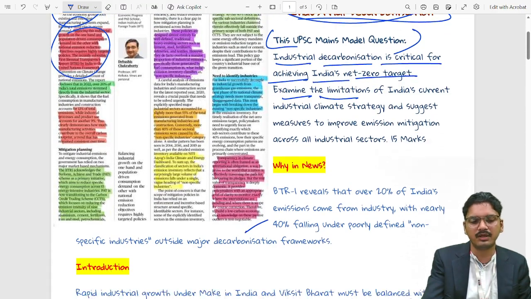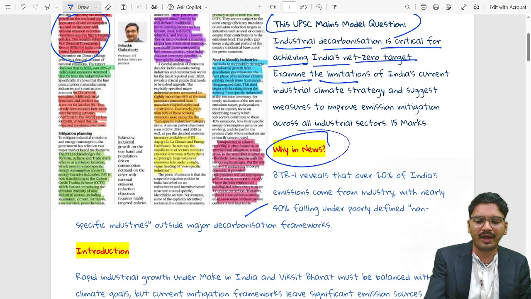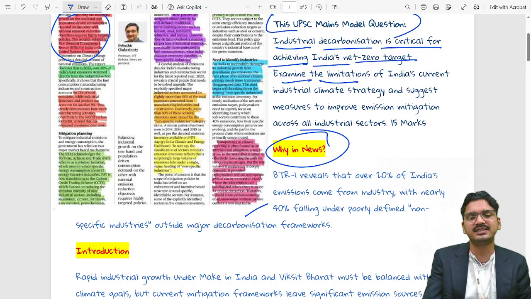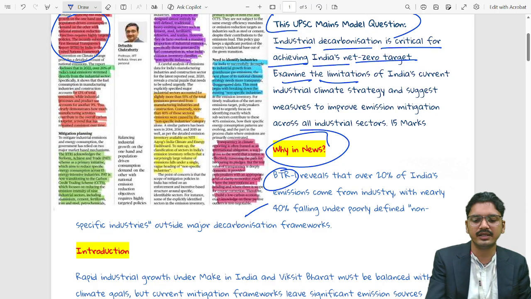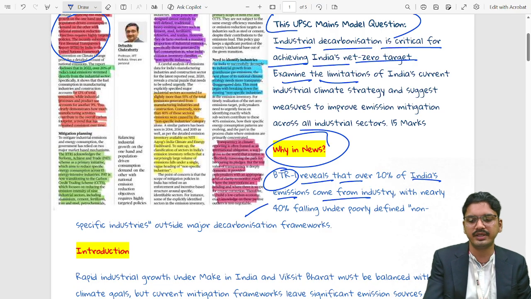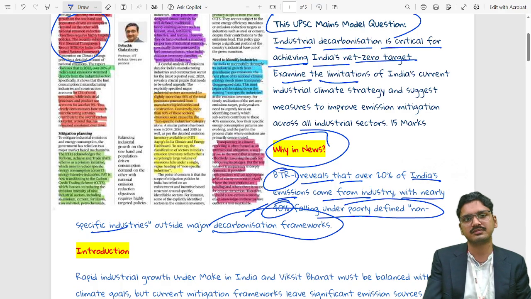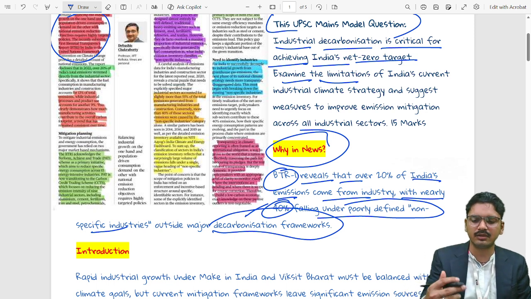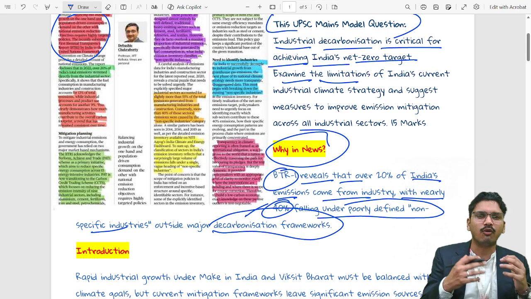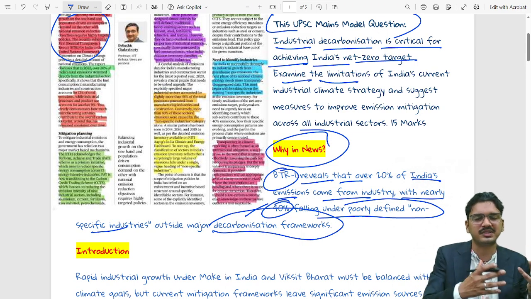Let's start the topic like every day we do with why in news. Recently, we see a biennial report by UNFCCC. The report reveals that over 20% of India's emission comes from industry, with nearly 40% falling under the poorly defined non-specific industry outside the major decarbonization framework. Seems like a tongue twister, right? 20% of India's emission falling under 40% of non-specific industries.